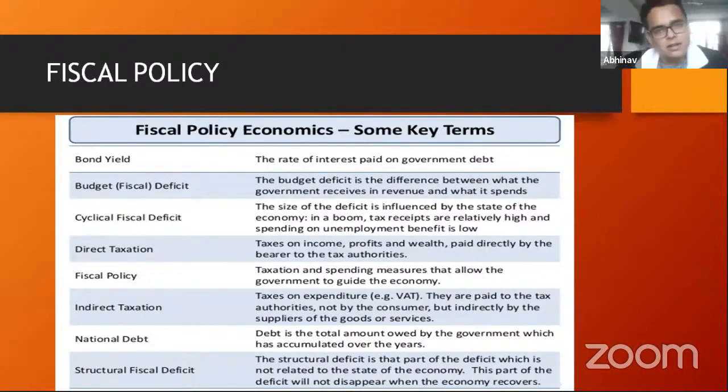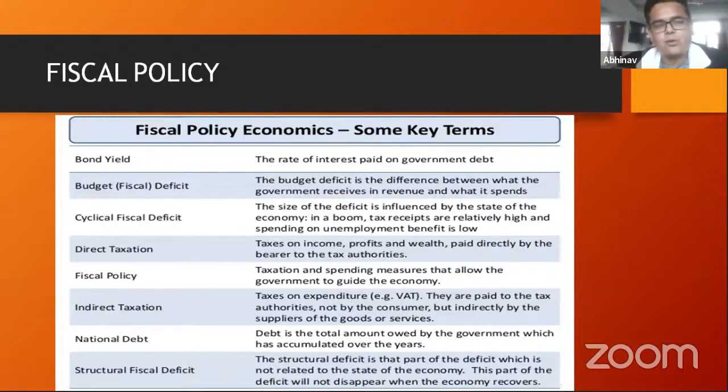Now, similarly, the government also says that if you're earning less than 5 lakh rupees, you take care of yourself, you don't have to pay tax to the country in terms of direct taxes, right? So therefore, if there's an economy which has more direct taxation, that economy is said to be a more progressive economy, because the burden on indirect taxes is proportional.